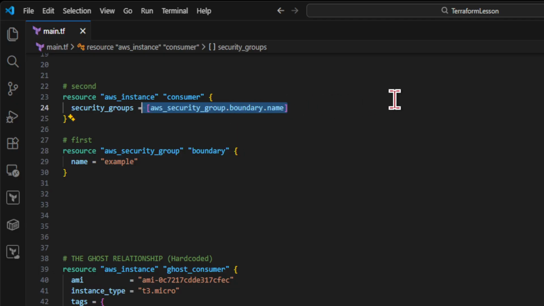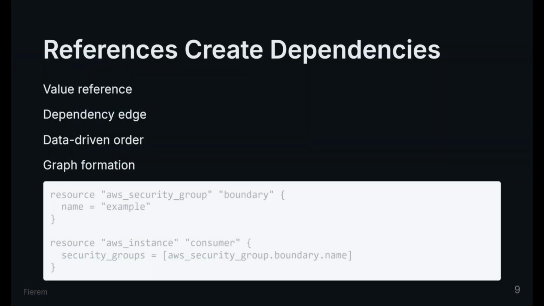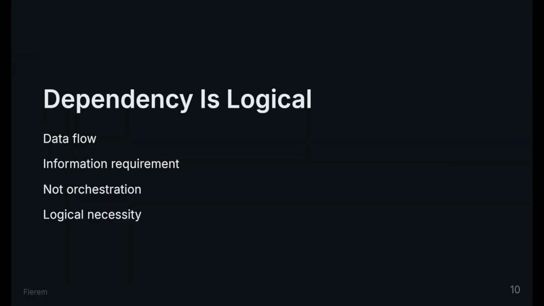Here, Terraform detects a reference. That reference creates a dependency. Not because of file order, not because of block position, but because one value cannot be known until another value exists. Terraform builds its graph from data flow. If one object needs information from another object, Terraform must respect that order. This is not orchestration. It is logical necessity.